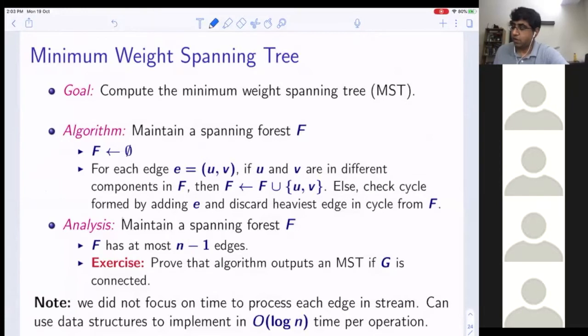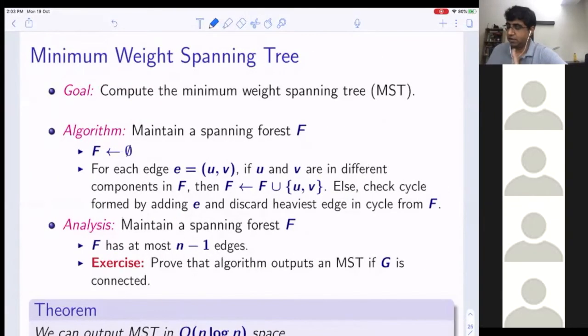So we did not focus on the time to process each edge in the stream, but we can use data structures to implement this in order log n time per operation. But anyway, since I do not care about running time, all I care about is space, we can output an MST in order n log n space. But now my question is, why is this algorithm correct? Most of you have seen minimum weight spanning tree algorithms, so why is this algorithm correct? Anybody?